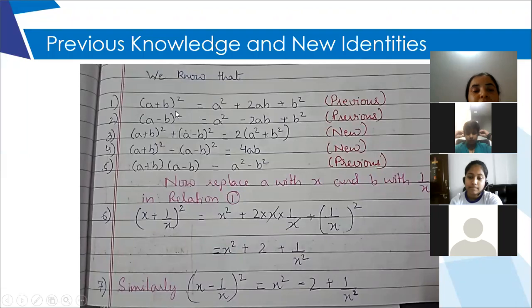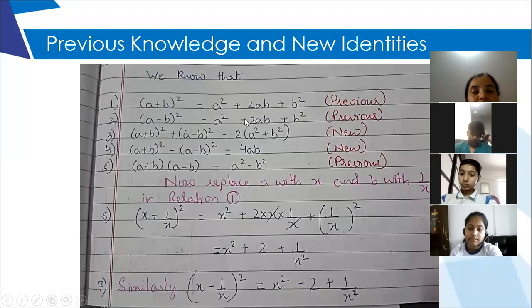Now if you see these 2 identities, there was a plus sign in the middle and here also there is a plus sign. If you see identity number 2, there is a negative sign in the middle, with 2ab there is a negative sign. The remaining 2 terms on the right side, a square is a positive term, and below also a square is positive, b square is positive and here also b square is positive.